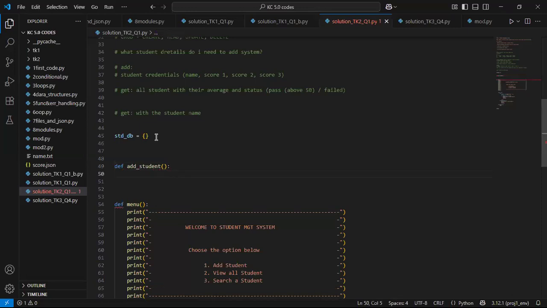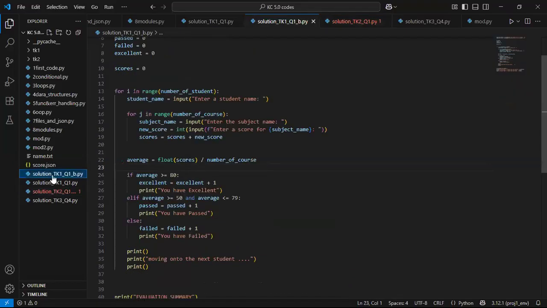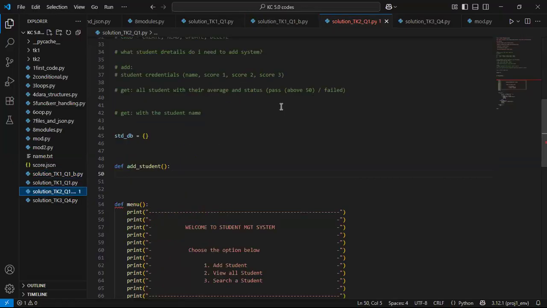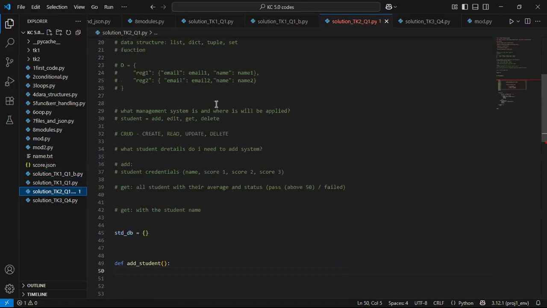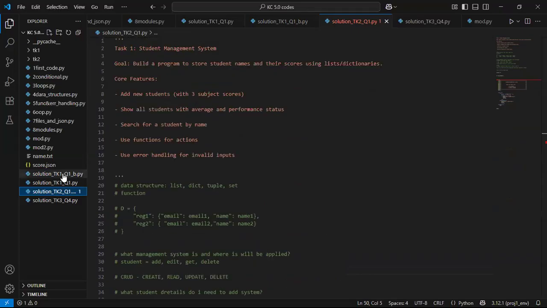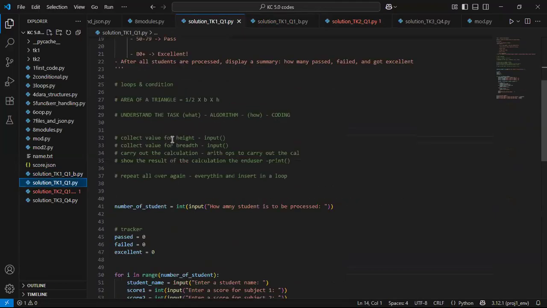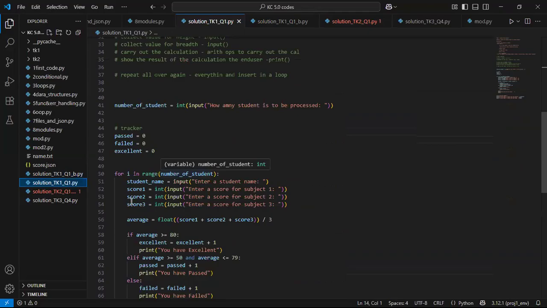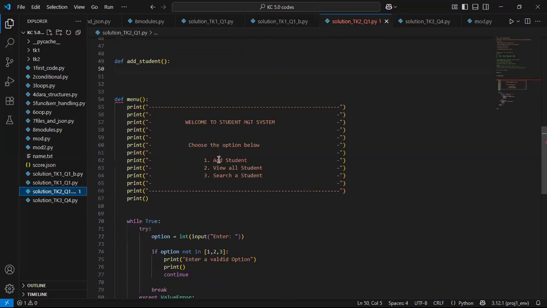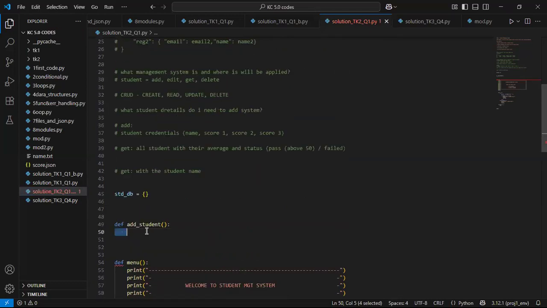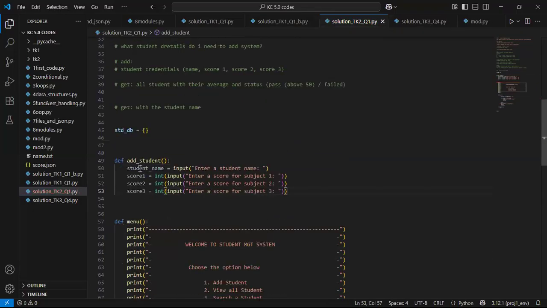But when we invoke this function, I want to collect the student's name. So we will likely be copying. Remember, this one says collect the name, add the name alongside 3 scores. We had something similar before, so I'll just copy it. Name and 3 scores. Remember, we had name and 3 scores once. I'll follow this method. I'll copy this and go back to our code. So here I would say name and 3 scores. All right, so I'll collect the name, collect score 1, collect score 2, collect score 3.